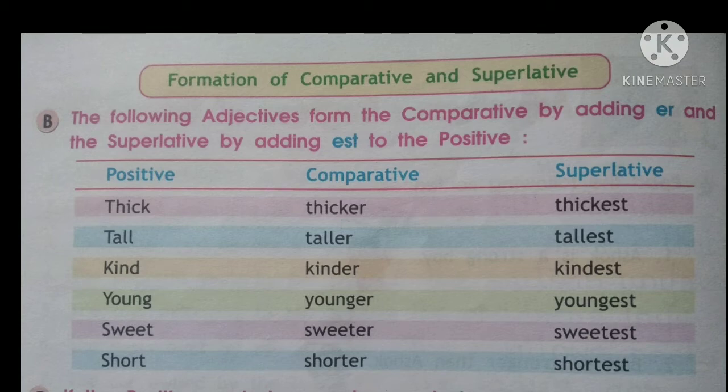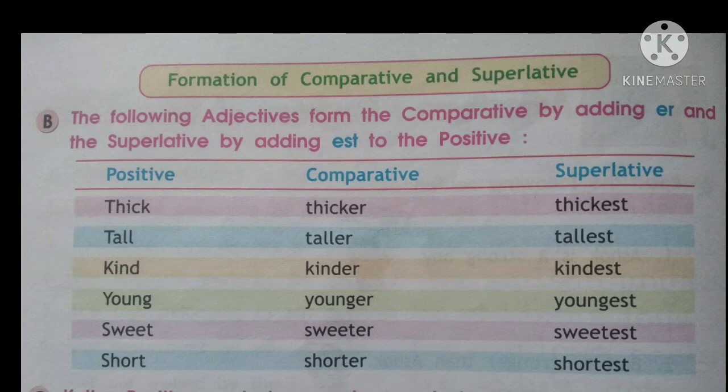So in the same way, there are a few examples. Let us go through. Thick, thick book. When we need to compare it with anything too, we will add an er and make it into the comparative and write thicker. And to the same thick, we add an est and we will say thickest in the superlative. So this is just a simple rule that in the comparative we need to add an er to the adjective in the positive, and est to the adjective in the positive to make it the superlative.